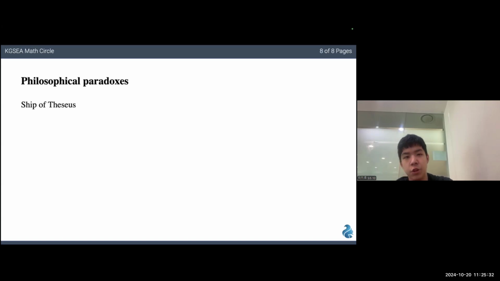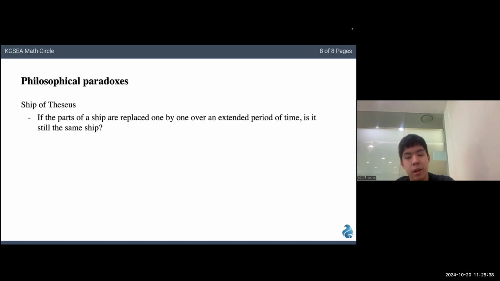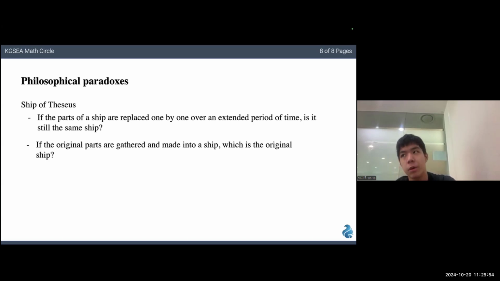There's a very old ship, but as the parts of the ship wear down, they are replaced one by one over time. The question is, is this ship still the same as the original ship, as all of the parts have been replaced, but have been replaced very slowly, meaning that they were still the same ship at one point? And the extended version of the paradox is that if we use the original parts that we already replaced to make another ship, would that be the original ship? And if so, which would be the real ship?